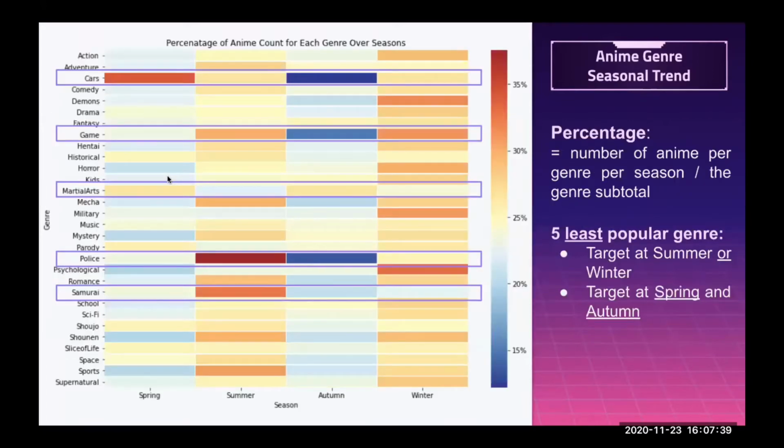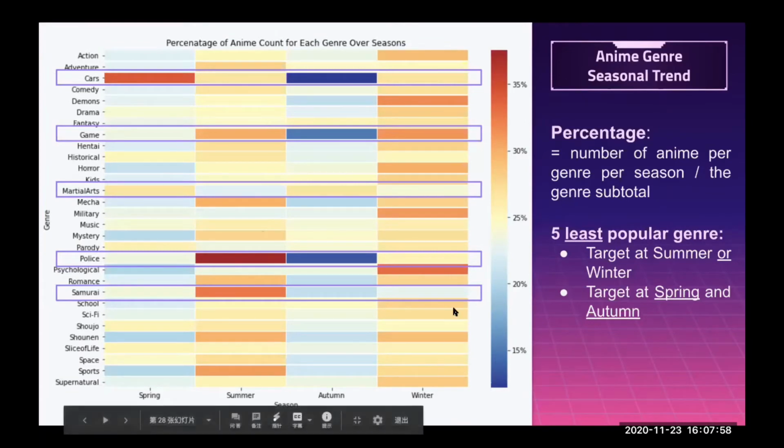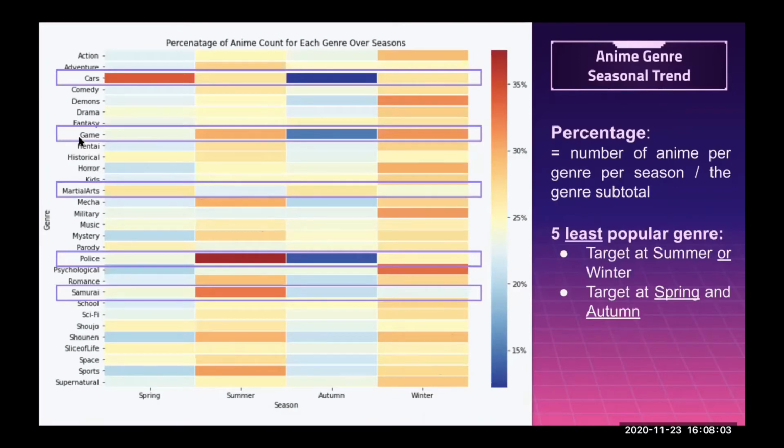Here is the heat map showing the seasonal trend of each anime genre. Each cell represents the number of anime per genre per season divided by the genre subtotal. According to the heat map, more animes, regardless of genre, are mostly released during summer and winter. However, as for the five least popular genres like cars, games, martial arts, police, samurai, they have significant seasonal variance. They tend to focus on only one season, such as spring or autumn.